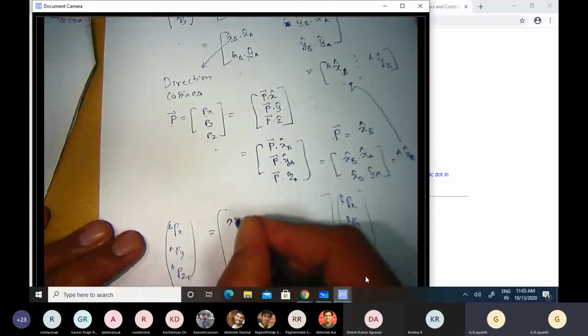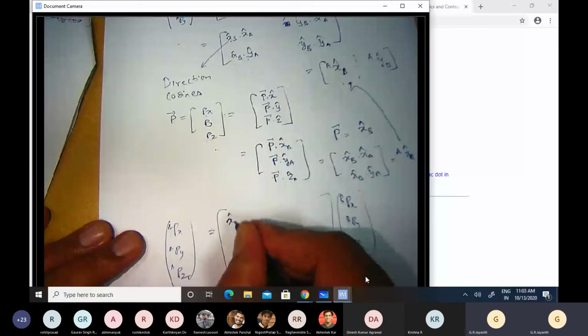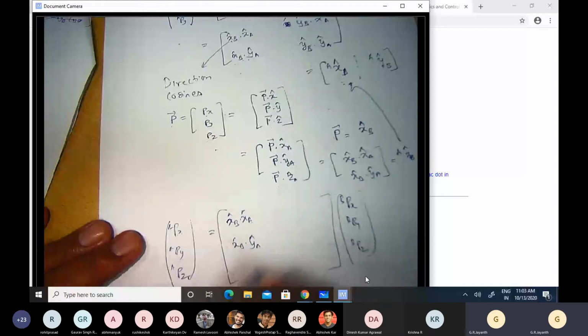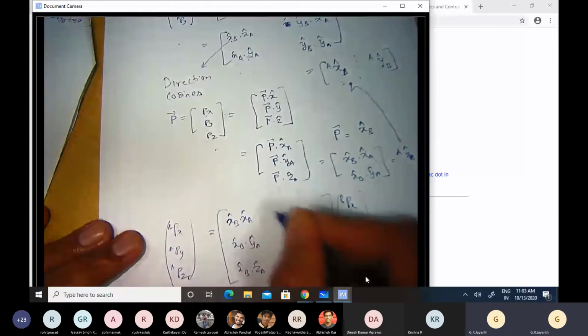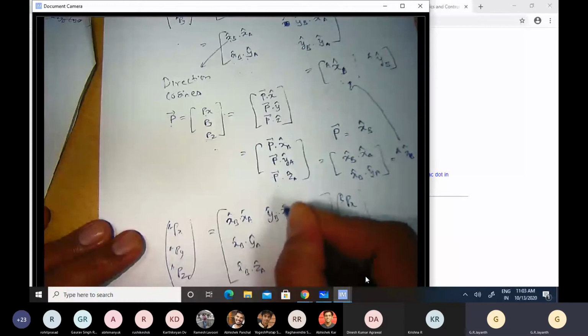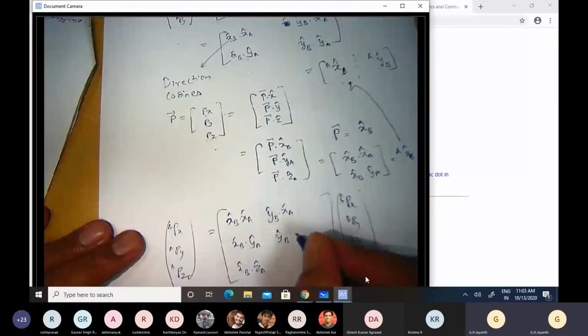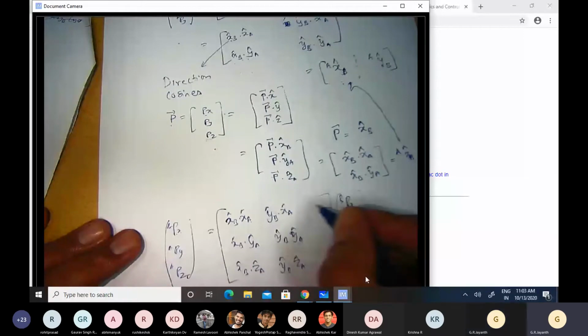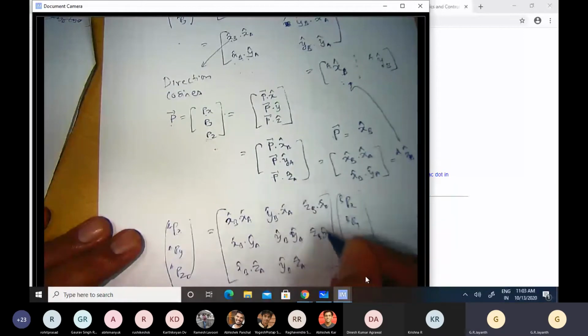So this will be x cap B dot x cap A. This will be x cap B dot y cap A, x cap B dot z cap A. The second column will be y cap B dot x cap A, y cap B dot y cap A, y cap B dot z cap A. The third column will be z cap B dot x cap A, z cap B dot y cap A, z cap B dot z cap A.